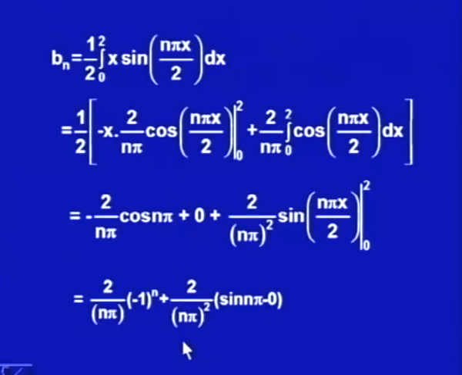We would get 2 upon n pi times minus cos n pi, that is minus 1 to the power n, plus 2 upon n pi square (sin n pi minus 0), both the terms will give me 0. So, finally, we are getting 2 upon n pi minus 1 to the power n plus 1. The minus sign here has been deleted a little bit, so we are getting this minus 1 to the power n plus 1.